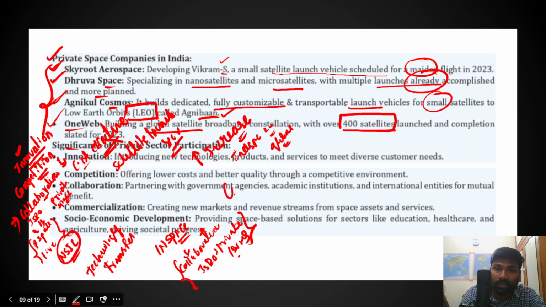And in fact, commercialization of the technologies that are already developed by the Indian Space Research Organization.